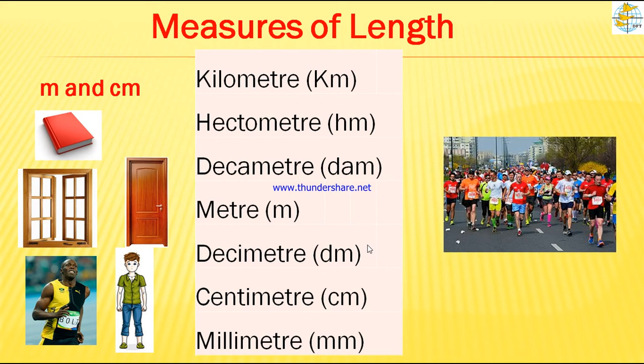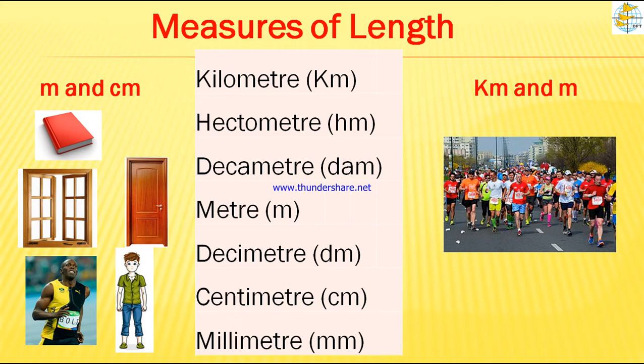Then to measure short distances and long distances, we use meter and kilometer. For example, the distance from your home to your friend's home in the same street. If your house is the first house and your friend's house is the fourth house in the same street, that will be just a few meters.